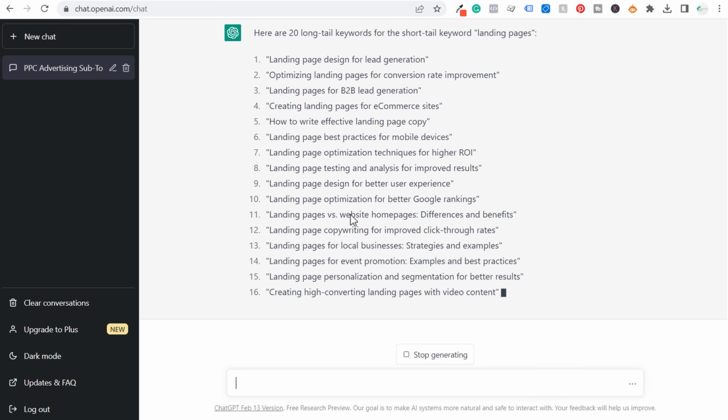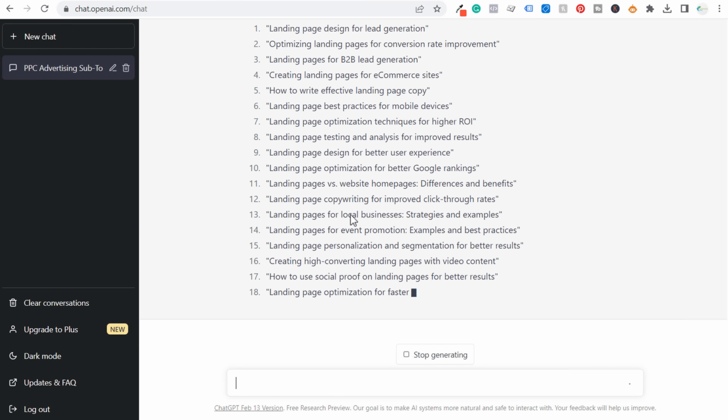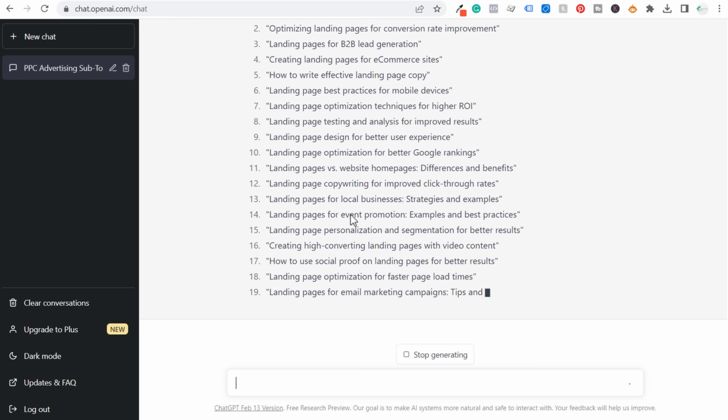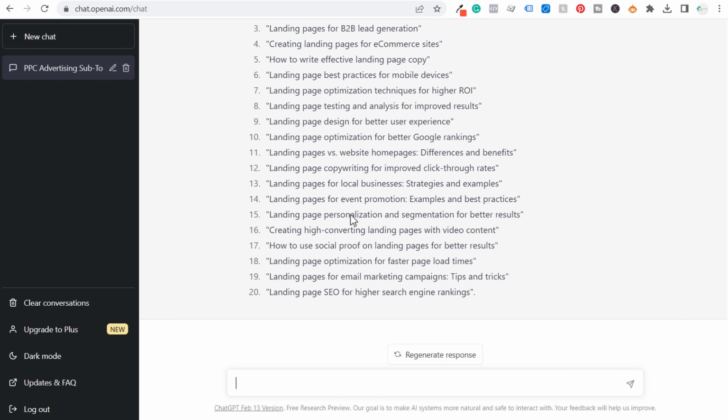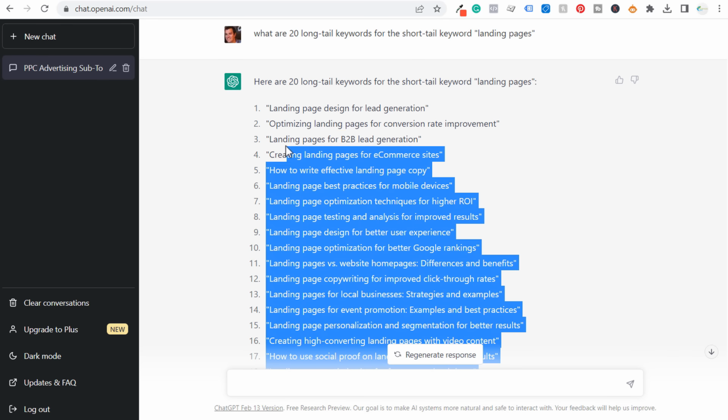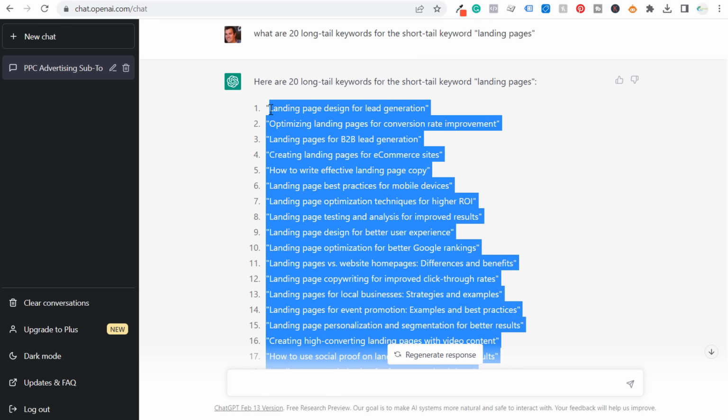The goal here is just to come up with content ideas, so as you go through the process of creating your own content for your niche, you can make sure you're covering all of the different things you need to. And ChatGPT is a great way to do keyword research. Now what we can do is copy all of these ideas they just gave us and paste them in Microsoft Excel.